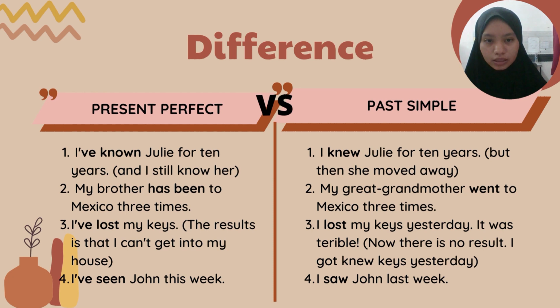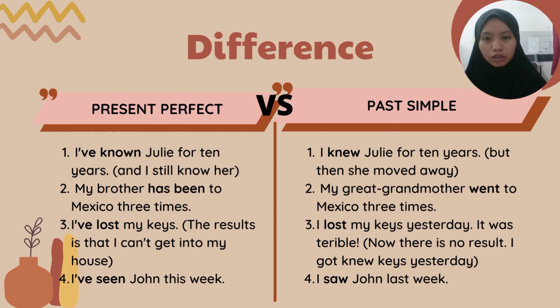So next we move on to the third example, which is I have lost my keys, and also I lost my keys yesterday. It was terrible. For the third example, we can see the present perfect has the helping verb have, and in both the action is that they lost their keys. But the past simple shows that they lost their keys yesterday, which means it includes the time they lost their keys, compared to the present perfect.